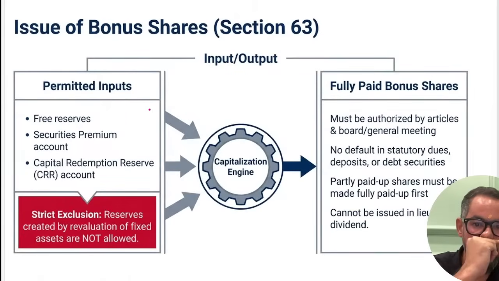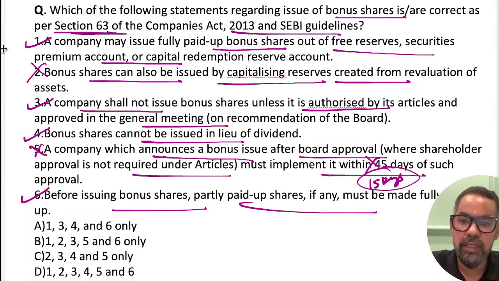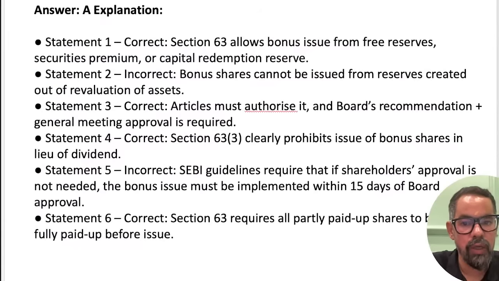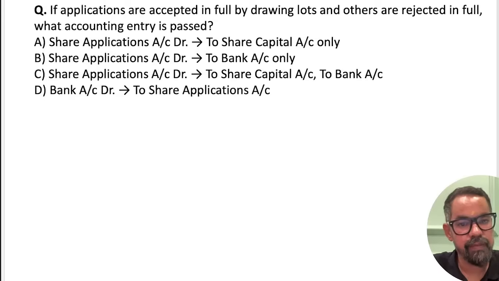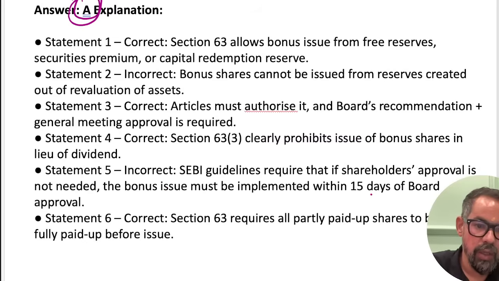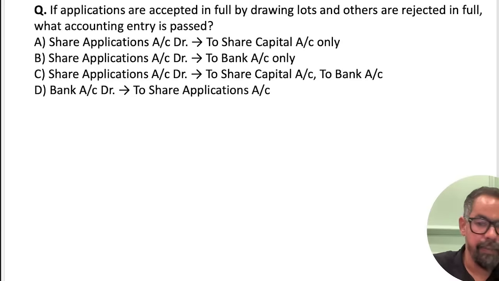So it is free reserve in this particular one, not revaluation reserve, and it must be authorized. Okay, the timeline is not mentioned here, but I have kept some other notes also. It must be there only. So 1, 3, 4, 6 means option A only will be the right answer for this particular one. A will be the right answer for this one. Next one, guys. So how many days was it? 15 days of board approval. Okay, so that is the case.